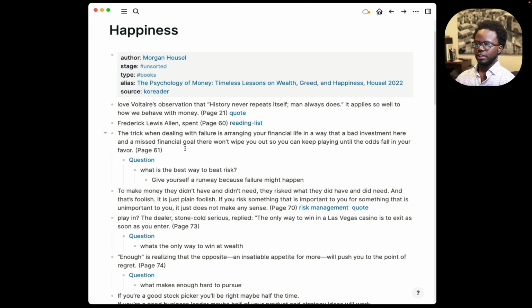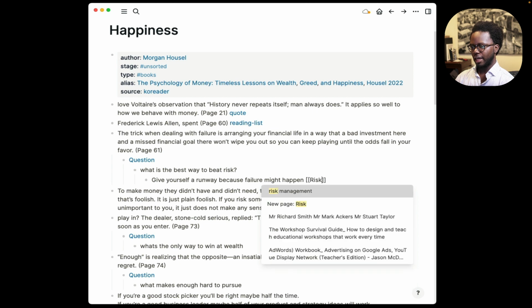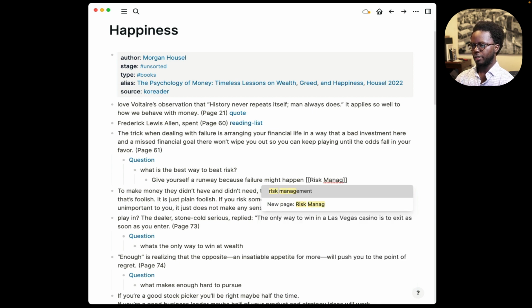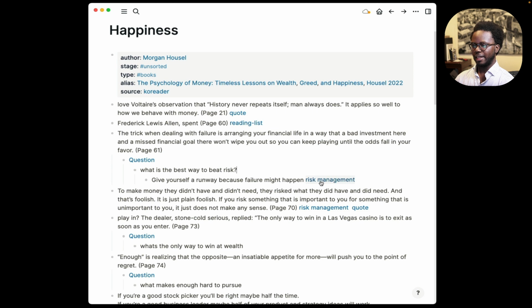So in some words, this is now my own words, and here I would add additional tags. In this case, I would create a tag. I will call this risk management. So here I have this tag called risk management, linking it to other ideas or other tags that I have on risk management. A few interesting things occur: with a note-taking app like Logseq, it allows me to tie this single idea to its source, page 61, to the book, and I can eventually reference this in other ways.